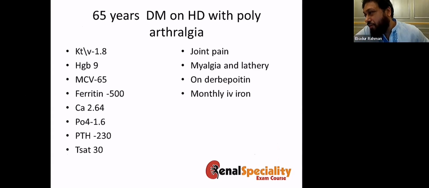Let's come to this one. You have a 65-year-old diabetic with hypertension and polyarthralgia. This is actually our case, which is dialyzing in Evercare Hospital.